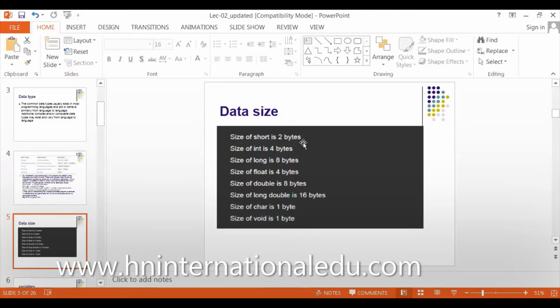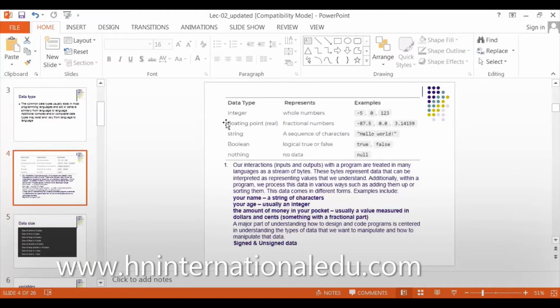I can write short and long with data. For example, I am using integers. For an integer in my program, I write int. For floating point, I write float. For example, I am taking a variable x. I will write int x. It means x is an integer. If I'm taking x as a floating point, I will write float x. For string, I will write string. For boolean, I will write boolean. It differs from compiler to compiler, and whichever programming language you are going to use, you will know beforehand how to write it.